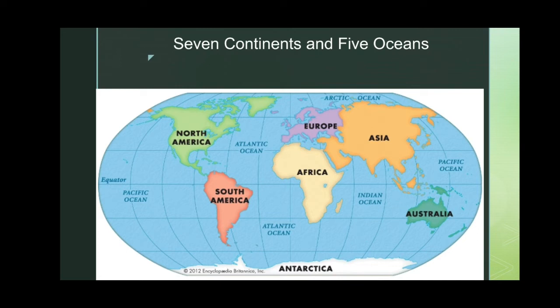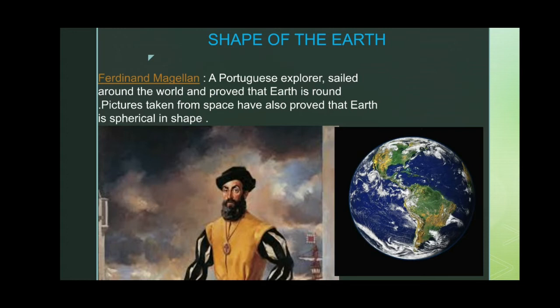Can you imagine the shape of the earth? How does it look like? Do you think it looks like a triangle or round or square? Now let us see. Ferdinand Magellan, a Portuguese explorer, sailed around the world and proved that earth is round. Pictures taken from space have also proved that the earth is spherical in shape. We can say that the earth looks like a sphere, or just a ball. So what is the shape of the earth? The earth is spherical in shape.